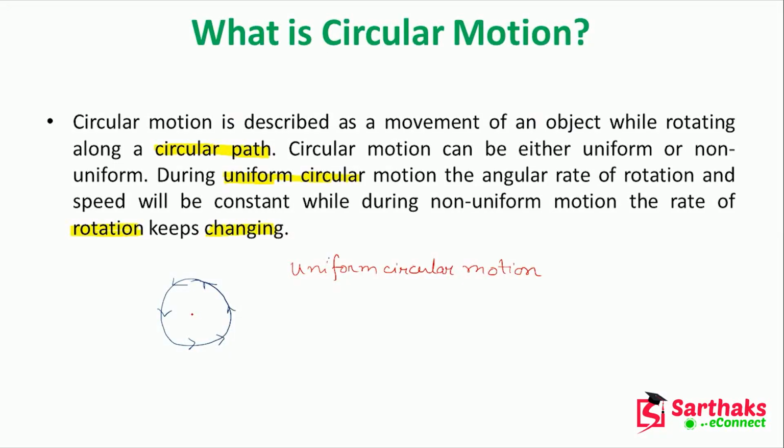That means, if this is the center, and let it be your angular d omega by dt, with respect to time, what will be your rate of change of this angular rate? That will be constant.